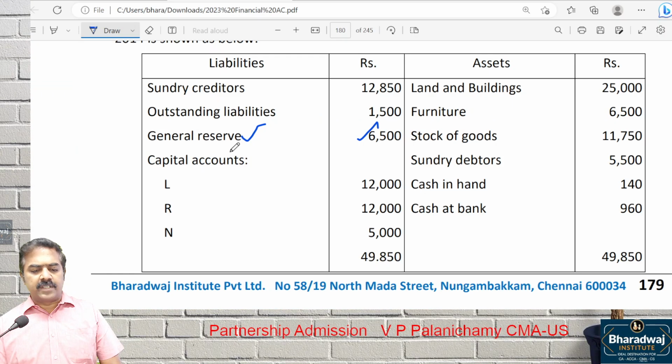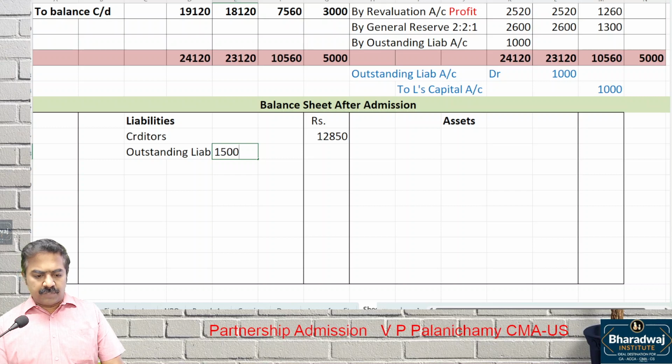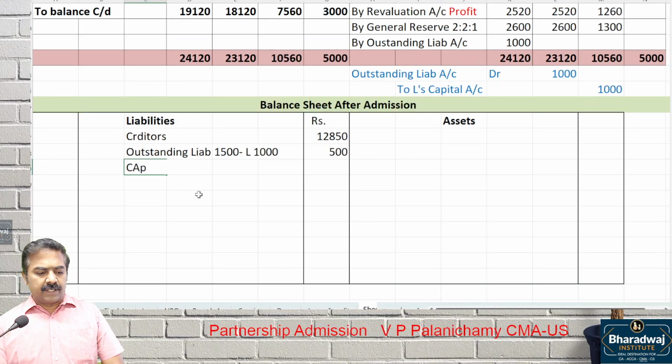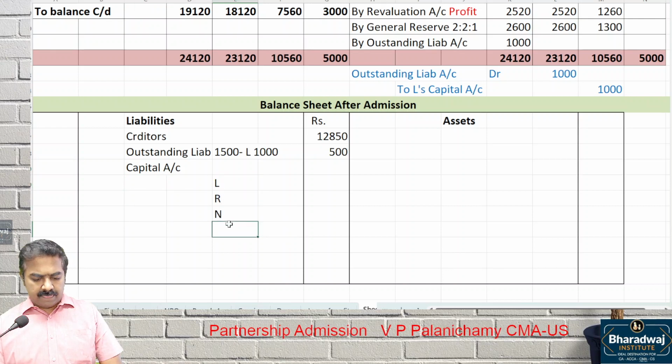Outstanding liability. How much is given in the old balance sheet? 1,500, paid by L 1,000. So how much will come? 500. Then what else? Capital account of partners. Capital account of which partner? L or NS. The closing balances: 19,120, 18,120, this 7,560 and 3,000. Capital account of partners will come.